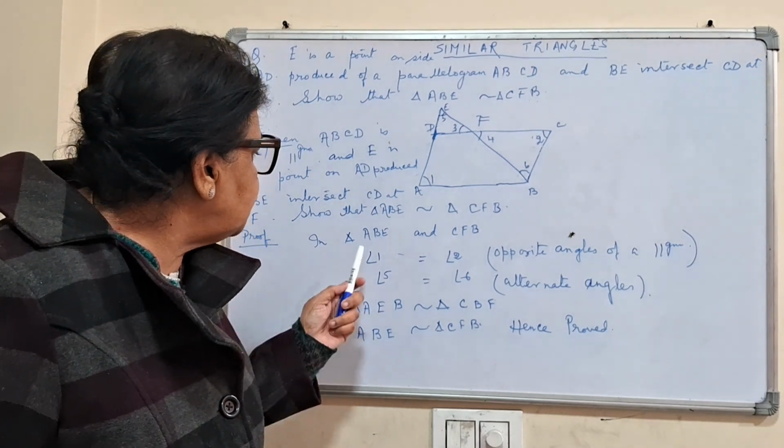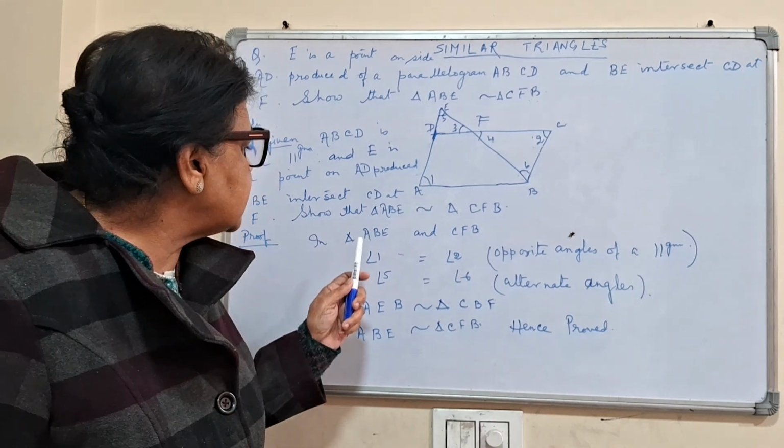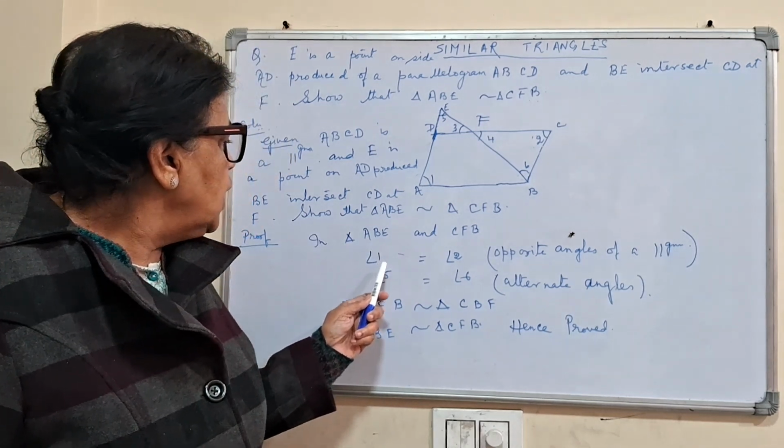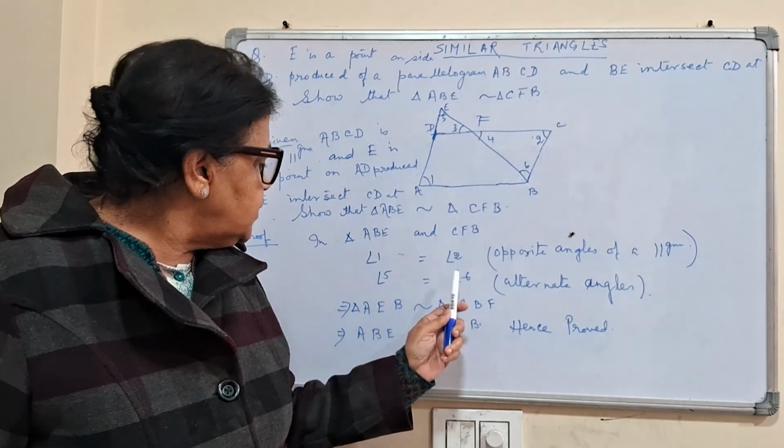So therefore in the two triangles, angle 1 is equal to 2 and 5 is equal to 6.